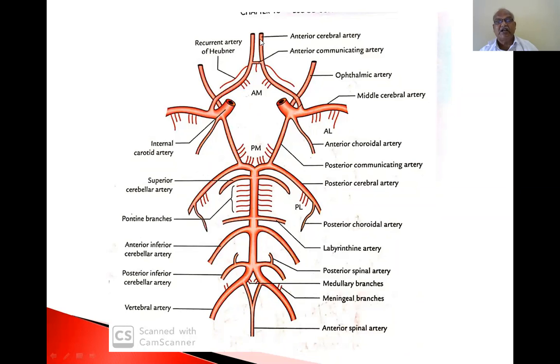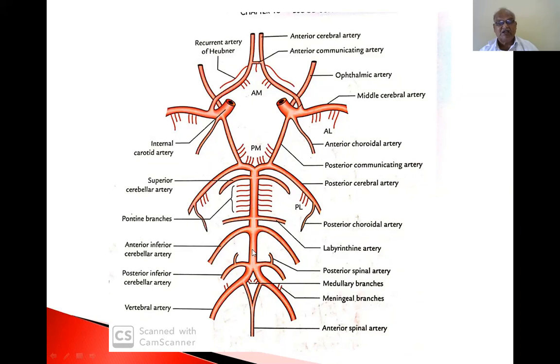So it goes anteriorly and communicates with its fellow, the opposite anterior cerebral artery on the left side, by means of a small anterior communicating artery. So this is one vertebral artery, and another vertebral artery unites here to form the basilar artery.